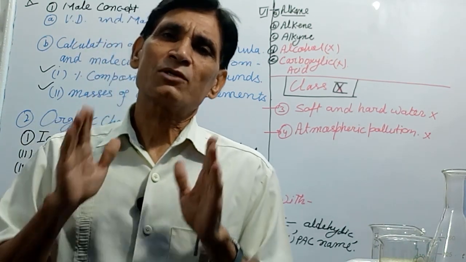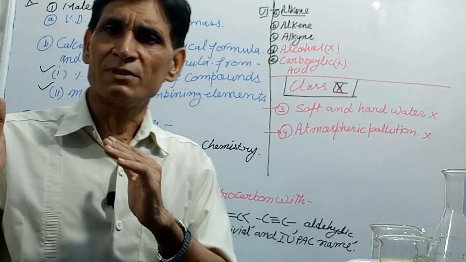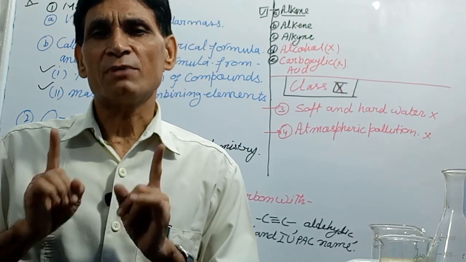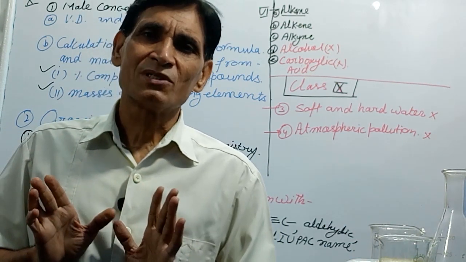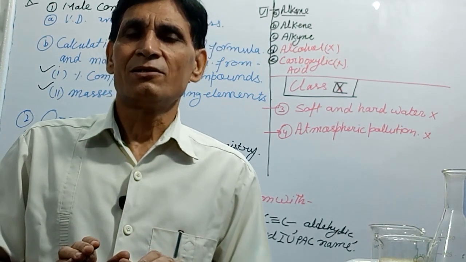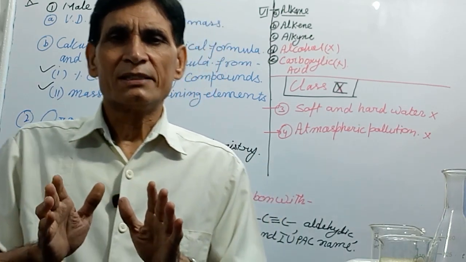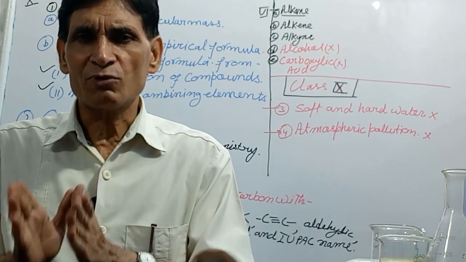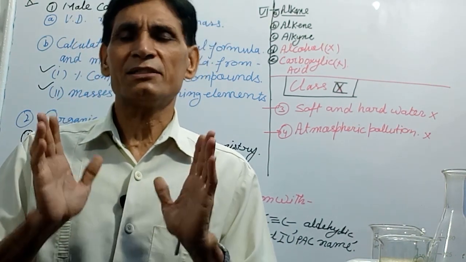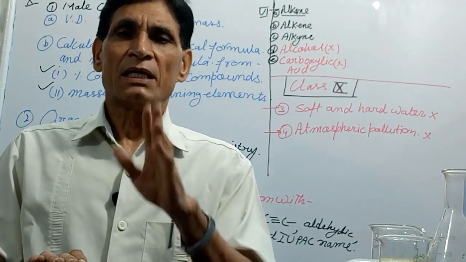Second point is calculation of empirical and molecular formula from percentage composition of compound and from the masses of the combining elements. From these you will do numericals in which you calculate empirical formula and molecular formula. Then what is empirical formula, what is molecular formula, what is the difference between these two, that is in your syllabus. You prepare, you will get these things in your video tutorial.